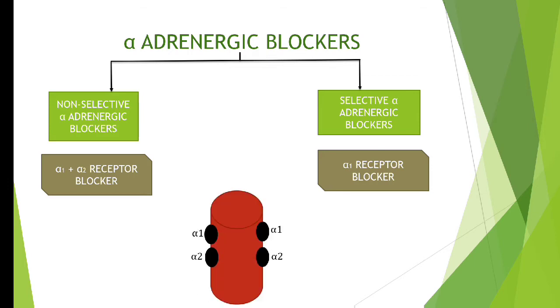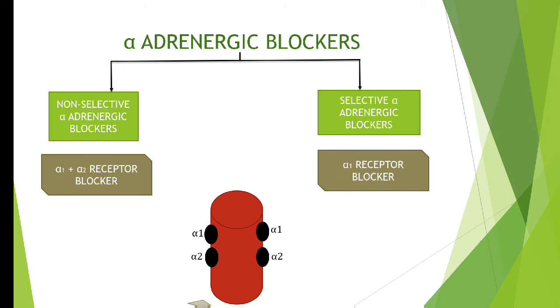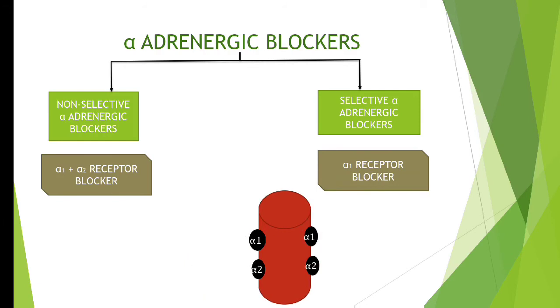Okay, now suppose this is a blood vessel. On the blood vessel, you can find both alpha 1 as well as alpha 2 receptors. Now, what happens when these alpha 1 and alpha 2 receptors are activated? On activation, it will lead to, yes, vasoconstriction. This thing you know. Next, this time we will block these receptors.